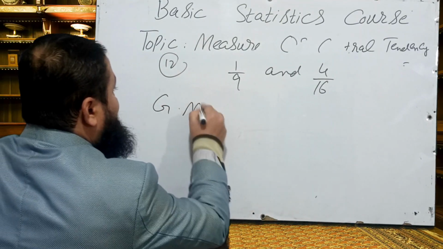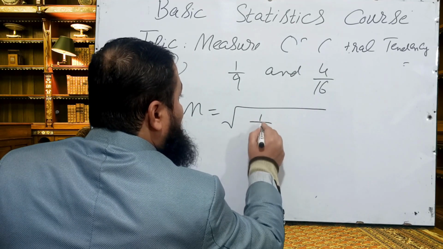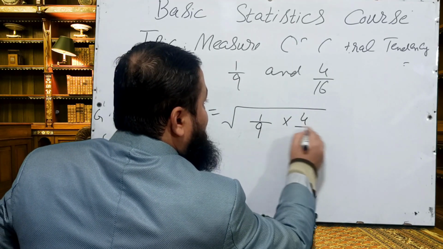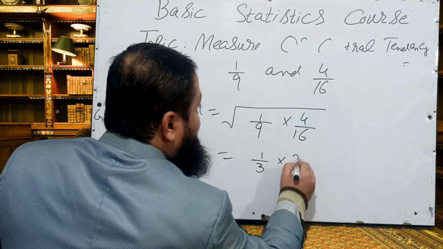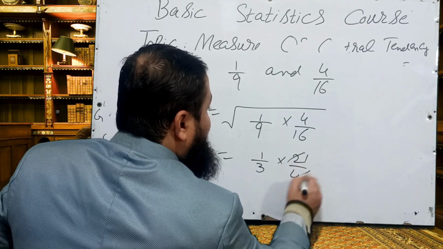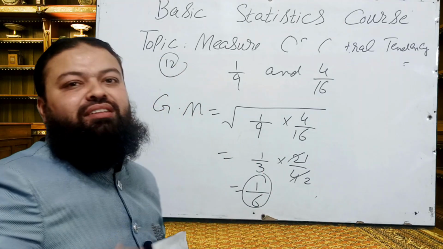Geometric mean is the nth root of the product of all the values. As we have two values in the paper, what will you do? 1 over 9 multiplied by 4 over 16, that will be 1 over 3 into 2 over 4. 2 1s are 2, 2 2s are 4, 1 over 6 will be the correct answer in the paper.